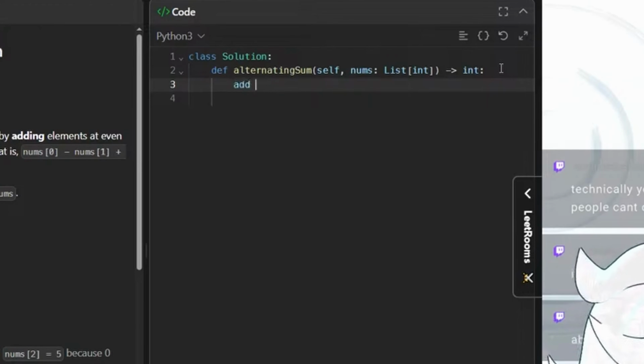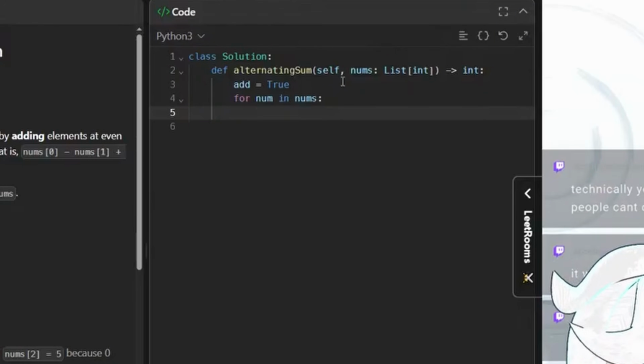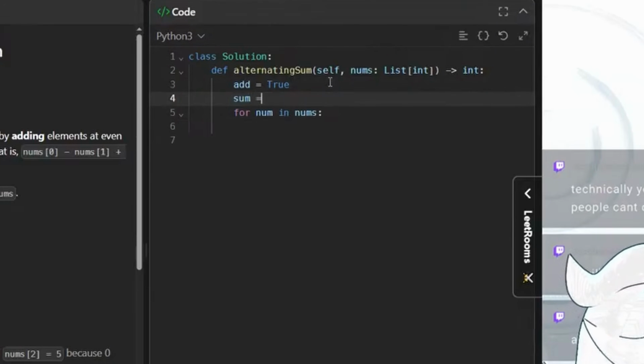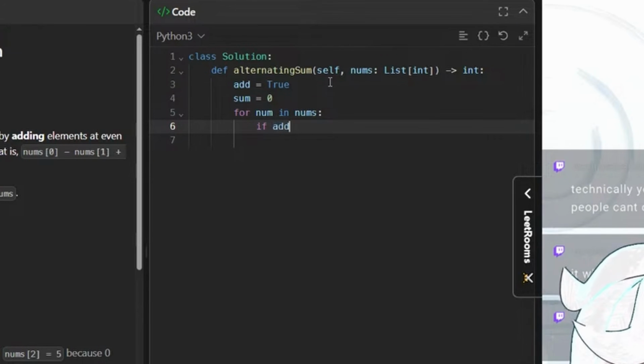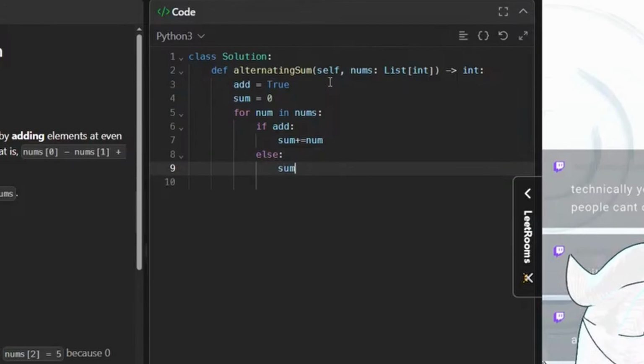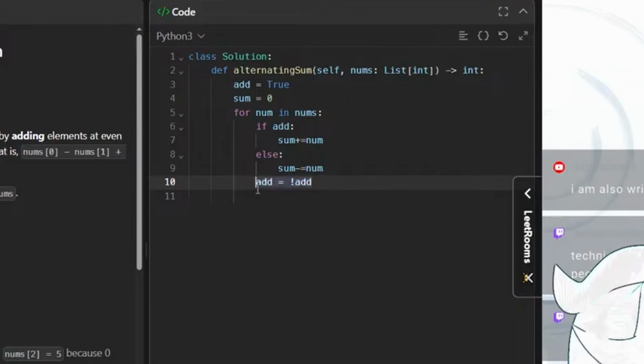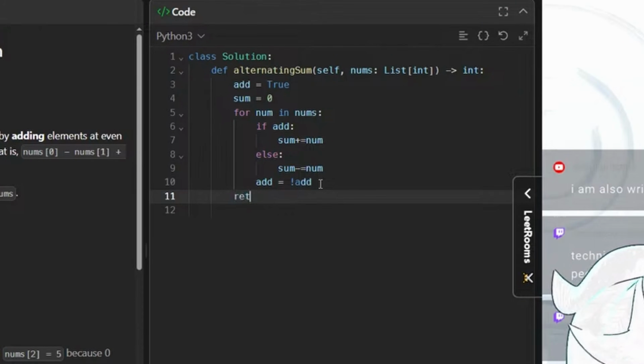So boolean add is equal to true, I suppose. Okay. So for num in nums, I need a variable to store the sums too. Sum is equal to 0. So if add, then sum plus equals num, else sum minus equals num. And at the end, add is equal to not add. Is this how you do it in Python? Is this how you do not boolean? And then at the end, you return sum.